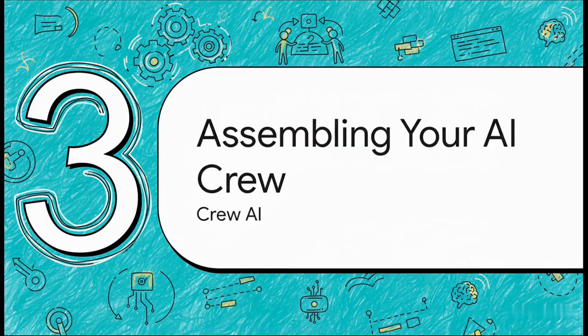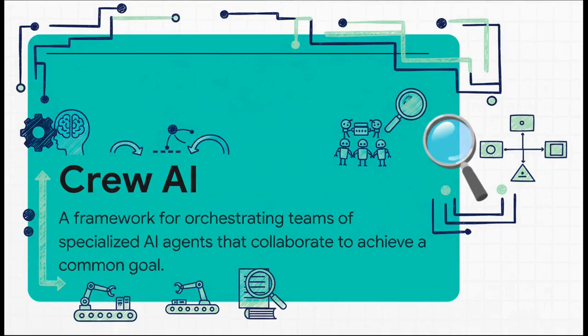So a single agent is powerful for sure, but what happens when you get a whole team of them working together? Now we're talking about the next level. We're moving from a solo act to a whole collaborative crew of specialized AIs. And the framework that pulls this off? It's called CrewAI. CrewAI is built for exactly this, orchestrating teams. You can basically create different AI employees with specific roles and skills, and they work together, they share information, and they build on each other's work to tackle much, much bigger goals.